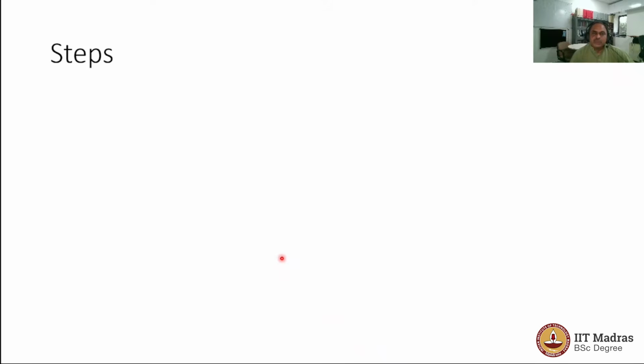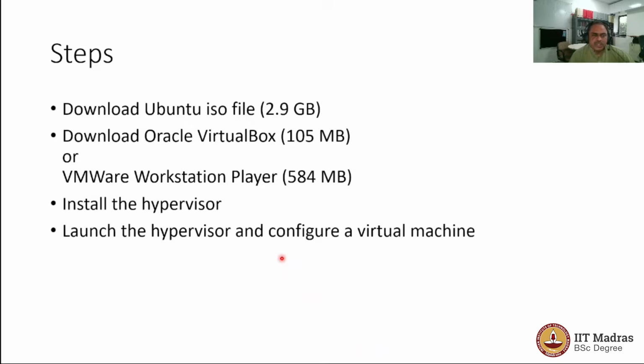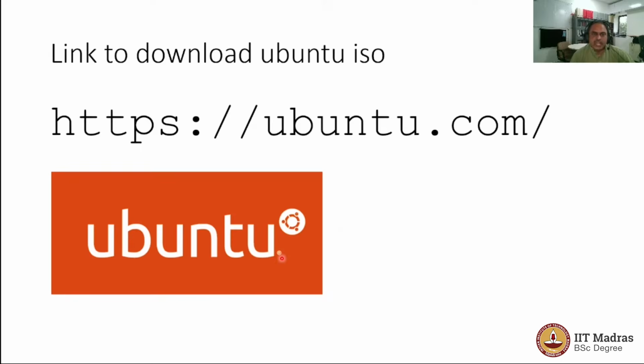So these are the steps that you require to follow. First, download the Ubuntu ISO file, which would be about 3 GB in size right now, and have it ready. And download the Oracle VirtualBox or the VMware Workstation Player, which is available freely. Install the hypervisor, and then you need to launch the hypervisor and configure a virtual machine. And then once you have done that, you could then launch the virtual machine and have the experience of using the Linux OS on top of your Windows OS almost natively.